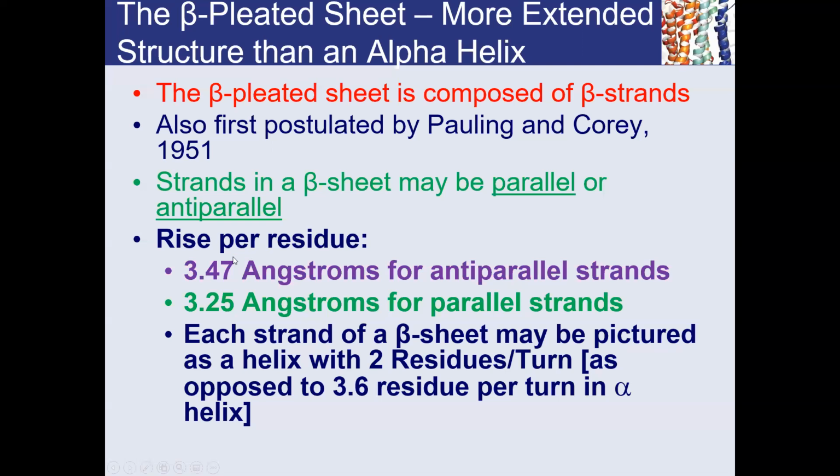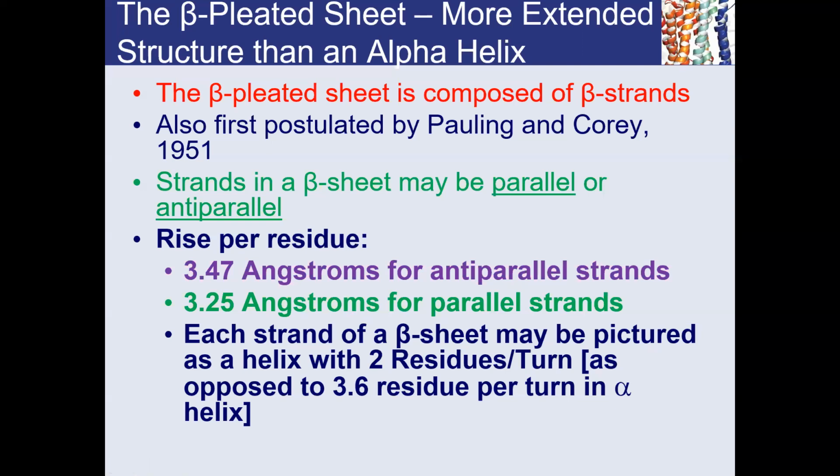This one has 3.5 or 3.25 angstrom per residue. This secondary structure was also postulated by Pauling and Corey around the same time as the alpha helix. The rise per residue is 3.5 angstrom for anti-parallel strands, and I will show you what that means, and 3.25 angstrom for parallel strands.